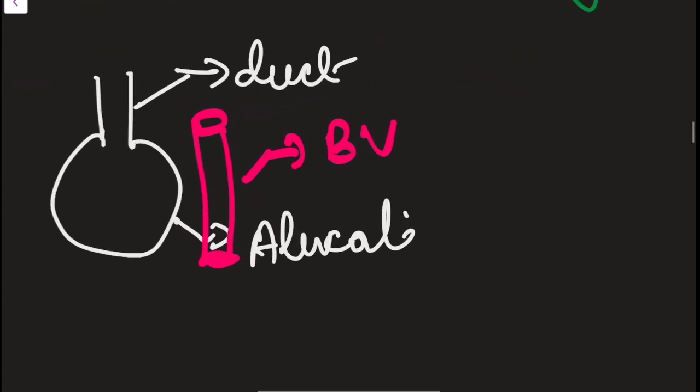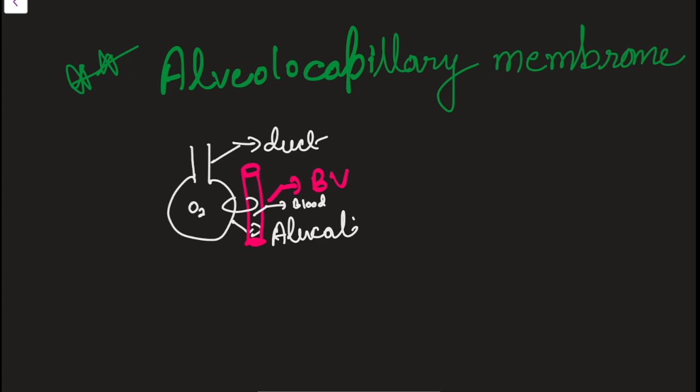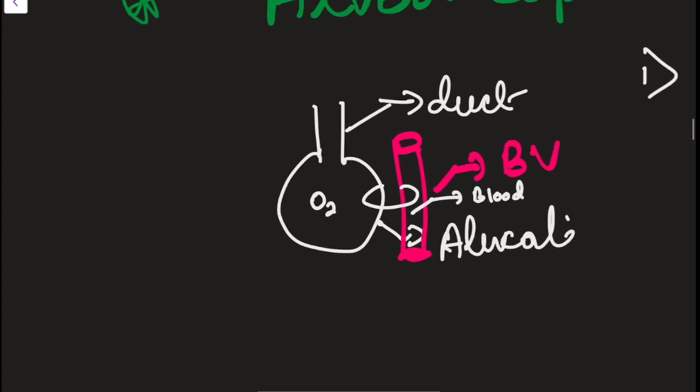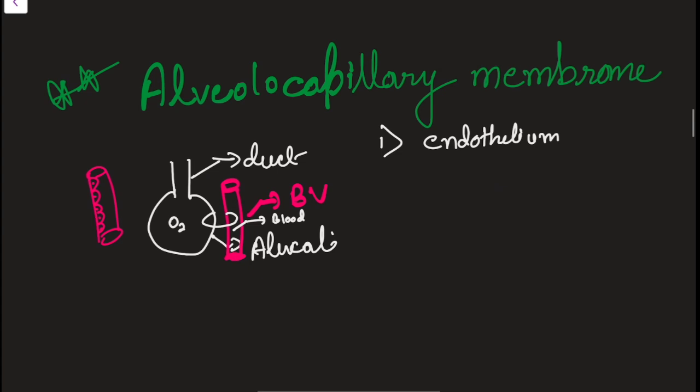You can see this portion. There are many layers which are separating the blood from the gas. Here gas is present, O2 rich gas, and here blood is present. So these layers are separating the blood from the gas. I'm telling the layers of the alveolo-capillary membrane. First will be the capillary endothelium. Suppose this one is the capillary, I'm drawing it a bit larger, and the lining of the capillary will be endothelial cells. This is called the endothelium.